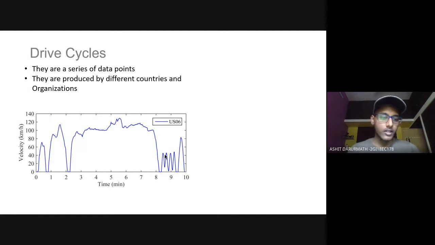This drive cycle explains that, for example, if you're driving an electric or a normal scooter, you'd go from 0 to 60 on a highway, and then if you hit a red light you again fall to 0, and then again you go to 120 if there is a national highway. These are the drive cycles which we provide to MATLAB's electric vehicle models to simulate those conditions.